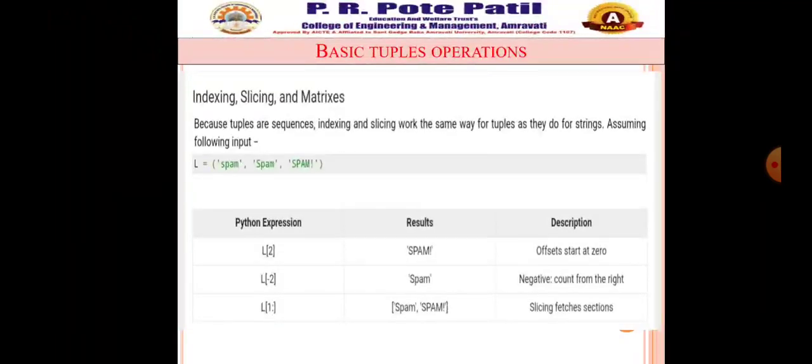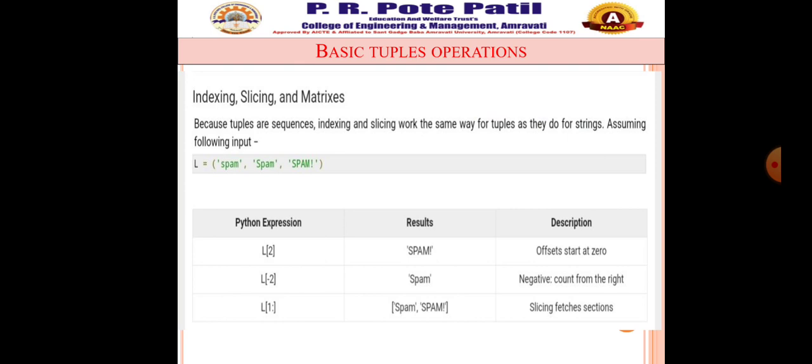Next are the basic tuple operations: indexing, slicing and matrices. Just like a list, you can also perform these operations on tuples. Indexing and slicing work the same way for tuples as they do for strings. So assuming the following inputs: spam, Spam and SPAM. In the first all letters are small, in the second one S is capital, and in the last one all letters are capital.